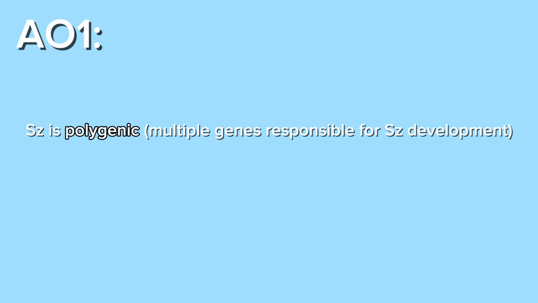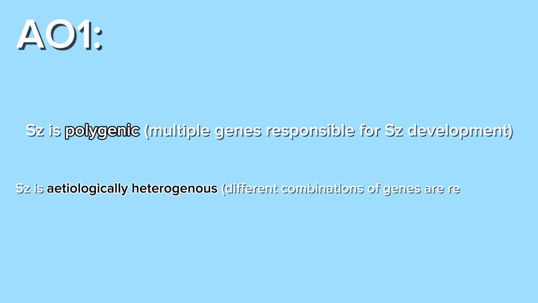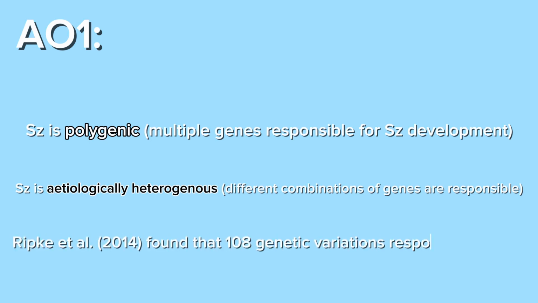It is also what we call etiologically heterogeneous, and that means that different combinations of genes are implicated in the disorder. Now don't worry too much about the detail here, but dropping in a phrase like etiologically heterogeneous in an exam is going to make the examiner think that you really do know what you're talking about. And a guy called Ripke et al. in 2014 found that 108 genetic variations were associated with schizophrenia.